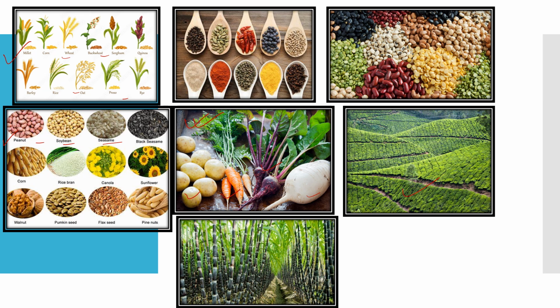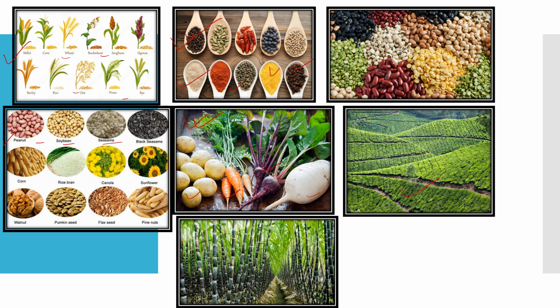Now here comes the plantation crop. Tea and coffee, I have told you tea, coffee, rubber, coconut. I have only shown you the diagram of tea and coffee. You know rubber, tea, coconut and others are everywhere. We can see those trees also. So these are all plantation crops. Now here come the spices, which we use daily, like cloves, cinnamon, ginger, pepper, turmeric, coriander. These are all the spices which we use in our daily food making.